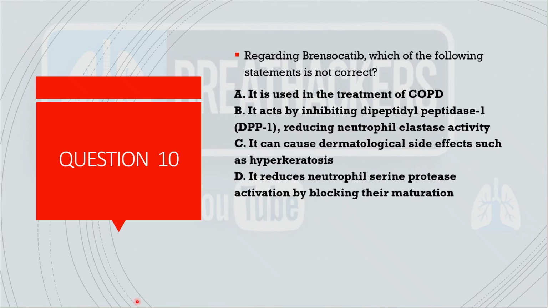Coming to the next question, question number 10, which was on brensocatib. So the options given were: it is used in the treatment of COPD; it acts by inhibiting DPP1, thus reducing neutrophil elastase activity; it can cause dermatological side effects like hyperkeratosis; and it reduces neutrophil serine protease activation by blocking their maturation. So the wrong answer was that it is used in the treatment of COPD. As we know, it is FDA approved in bronchiectasis, and reduces the exacerbations.